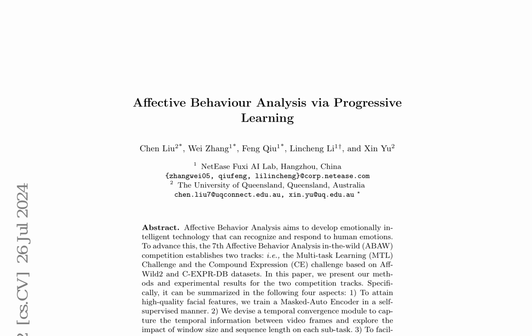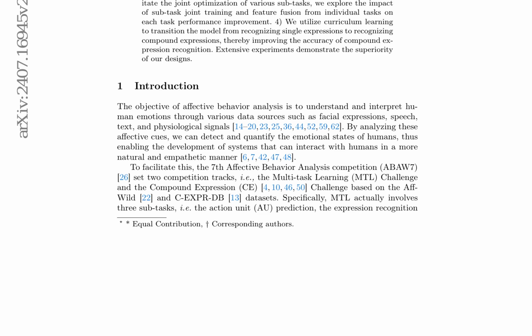To attain high-quality facial features, a Masked-Auto Encoder is trained in a self-supervised manner. A temporal convergence module is devised to capture temporal information between video frames, exploring the impact of window size and sequence length on each subtask. Subtask joint training and feature fusion from individual tasks facilitate the joint optimization of various subtasks, improving task performance. Curriculum learning is utilized to transition the model from recognizing single expressions to recognizing compound expressions, thereby improving the accuracy